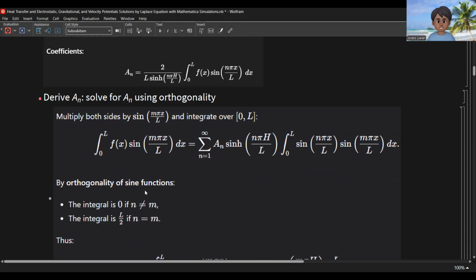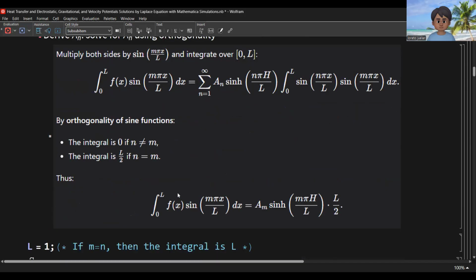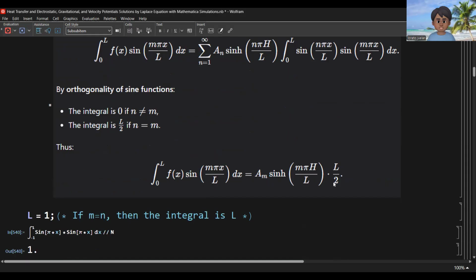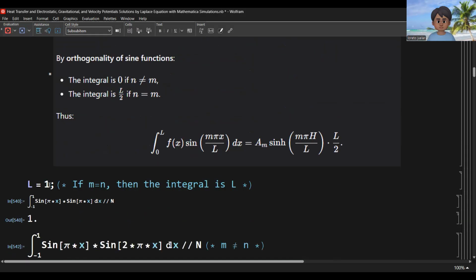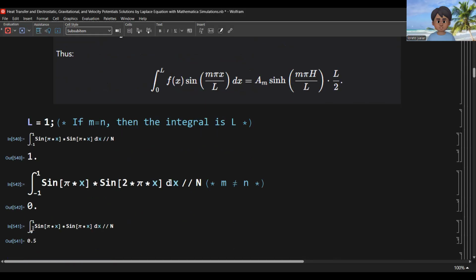And by orthogonality of the sine function, this is equal to 0 if n is not equal to m, and this is L over 2 if n is equal to m. So this becomes L over 2 from 0 to L. Now a simple explanation: if L equals 1, this is equal to 1 from negative 1 to 1, but if it is from 0 to 1, this becomes 0.5. If n is not equal to m, for example 1 is not equal to 2, this becomes 0.